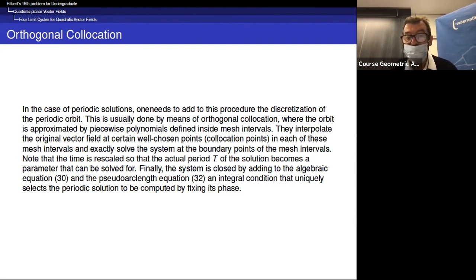Note that the time is rescaled so that the actual period of the solution becomes a parameter that we can solve for. Finally, the system is closed by adding to the algebraic equation and the pseudo-arc length equation an integral condition that uniquely selects the periodic orbit. Once we have fixed the period, we need to fix the phase. We have to use the theory of phase on periodic orbits.